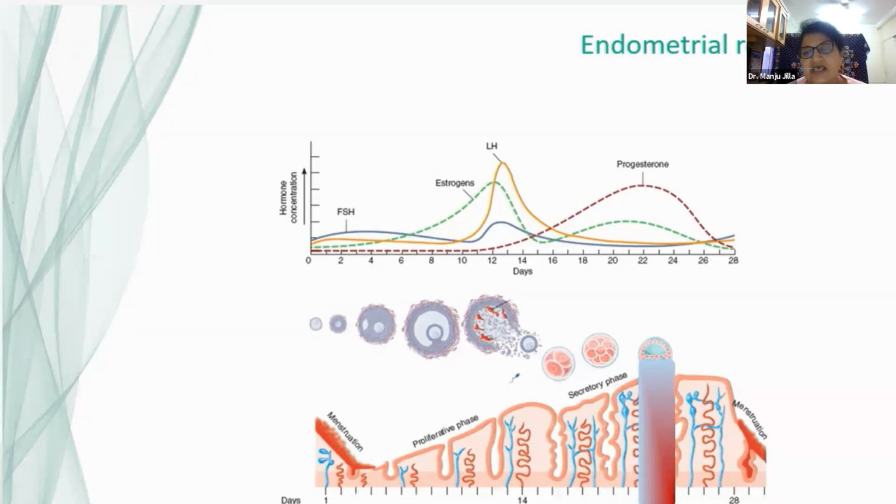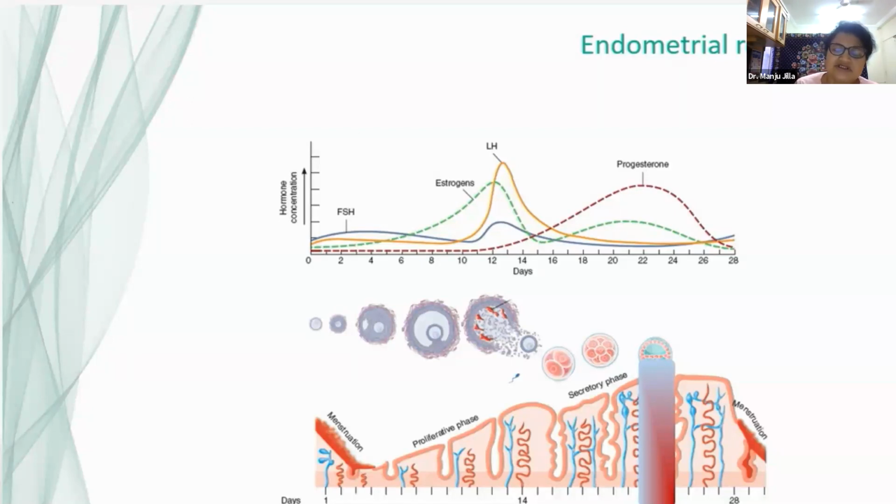And what we see is, as the follicle grows and estrogen levels increase, the thickness of the endometrium goes on increasing from about 3 to 4 millimeters. The endometrium reaches 10 to 12 millimeters at the peak of follicular size 20 or the pre-ovulatory follicle.